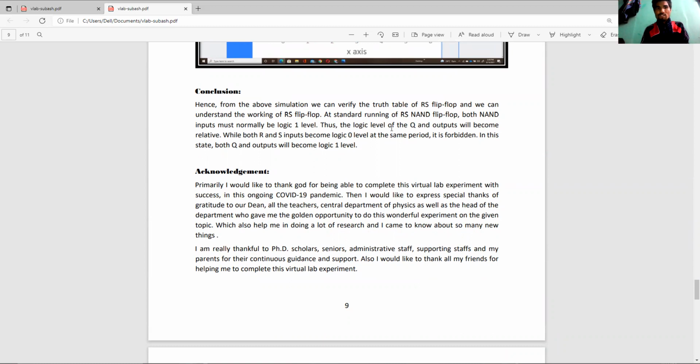Both NAND inputs must normally be at logic 1 levels. Thus, the logic levels of the Q and Q-bar outputs will become relative while both R and S inputs become logic 0 level at the same time. So this state is forbidden. And in this state, both Q and Q-bar outputs will become logic 1 levels.